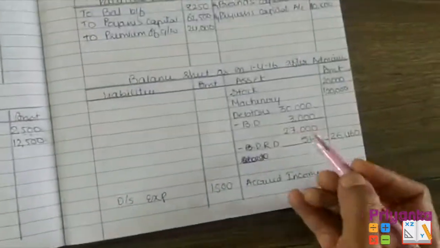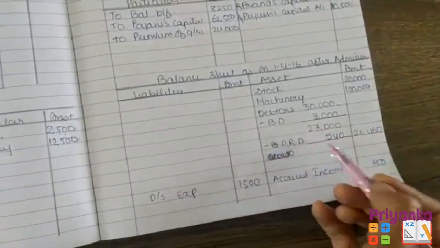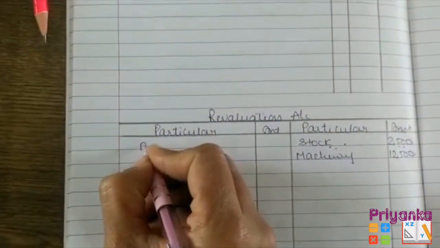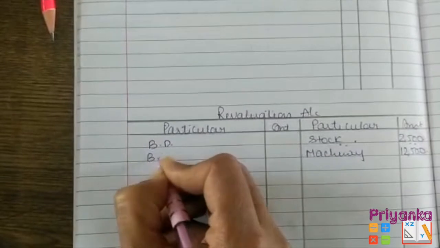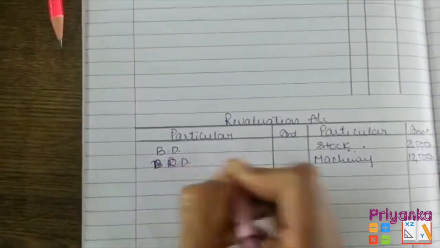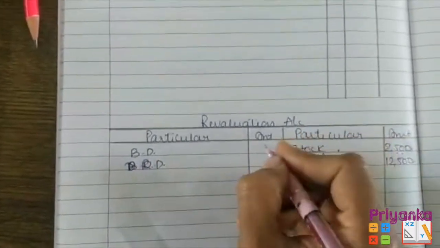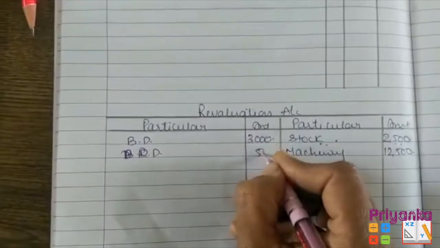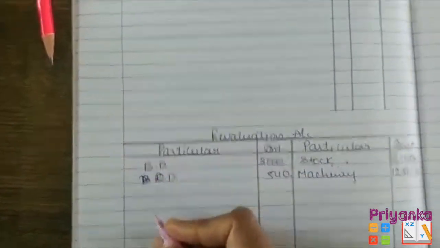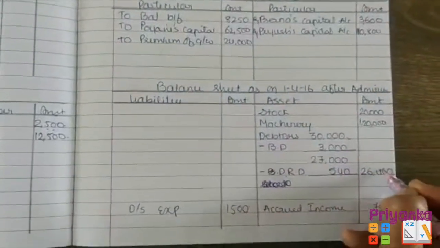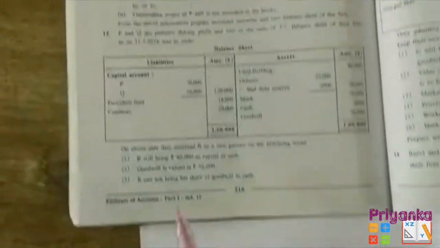Now if we write directly in the revaluation account, remember they are related to the debtors related adjustment, which will be written on the debit side of revaluation account. Remember what adjustment I showed you for the discount reserve on debtor. Don't get confused that all entries come here, it is not necessary. Depending on the adjustment. So here I wrote the amount of discount reserve of debtor and bad debt, which I have already solved in the new balance sheet. Moving to the next,